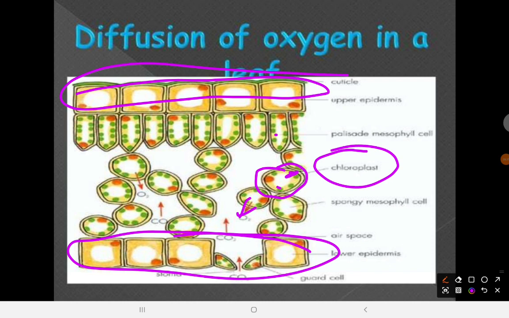Okay, so now all plant cells respire. All the cells of plants respire, and they basically use oxygen to break down glucose. Now the oxygen will diffuse into the leaf through the stomata, just like the CO2 in photosynthesis entered into the stoma.